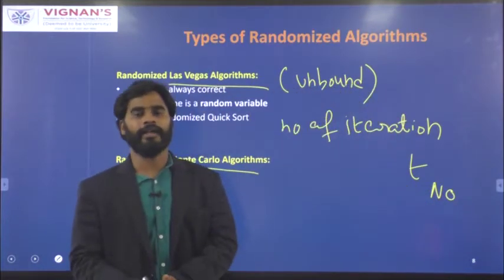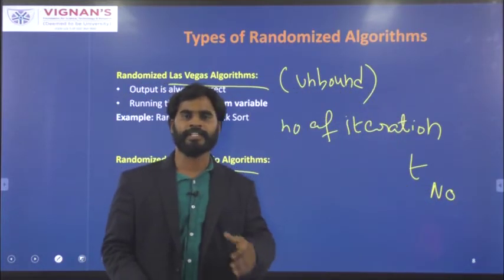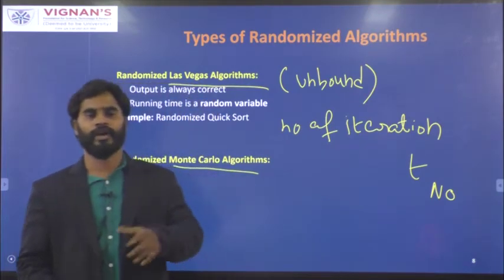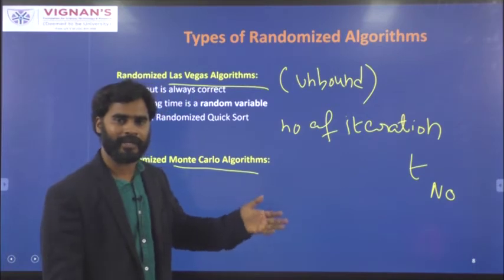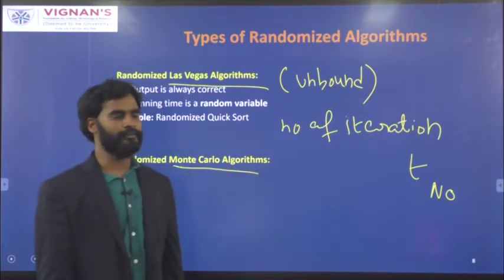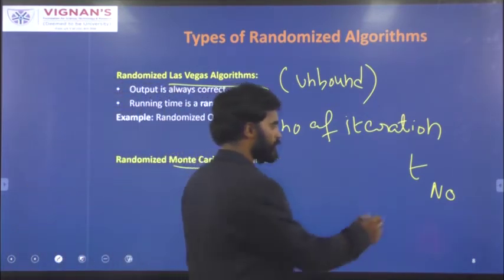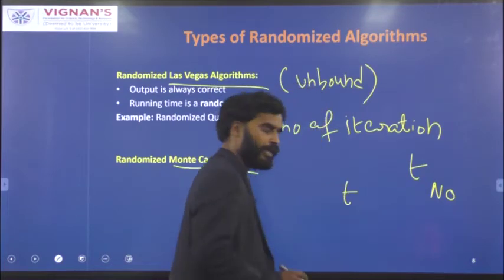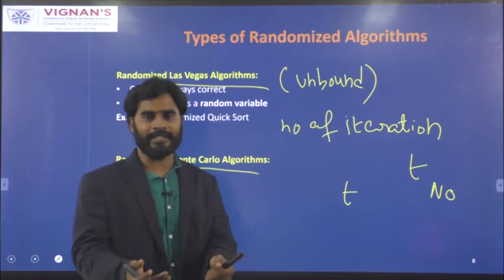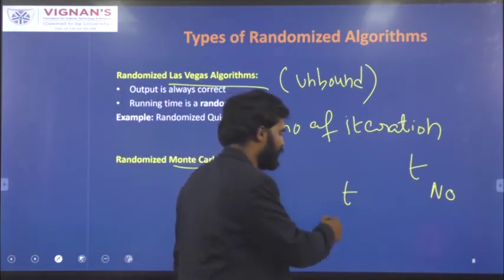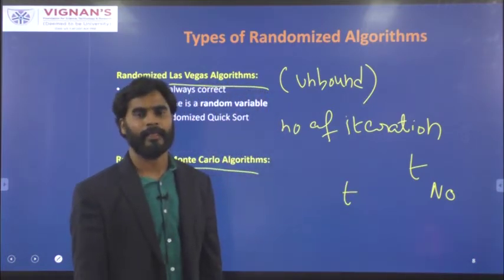If your problem is a yes or no problem, a decision problem, where you produce yes or no as your output, you can convert this unbounded randomized algorithm into a bounded randomized algorithm by keeping a threshold t. You try to check whether you can get a yes answer until you reach t number of iterations, t number of tries.